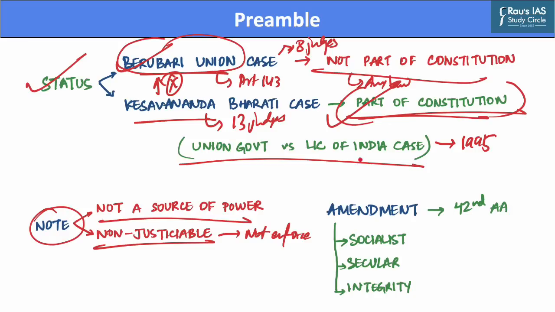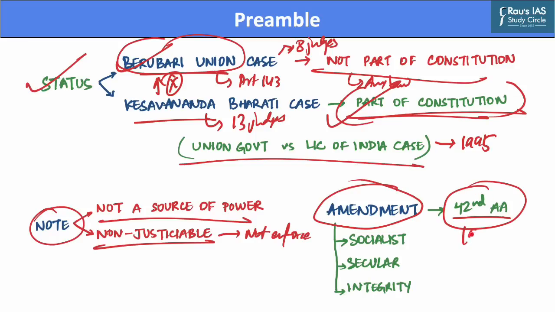Now, after we have discussed the legal status of preamble, that it is a part of the Indian Constitution, let us discuss the number of times that the preamble was amended. Now, the preamble was only amended once. That was in the year 1976 by the 42nd Amendment Act. Now, as we know that preamble is a part of Indian Constitution, hence it can be amended under Article 368 of the Constitution.